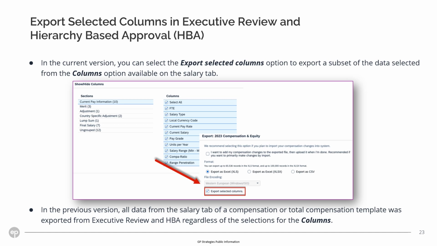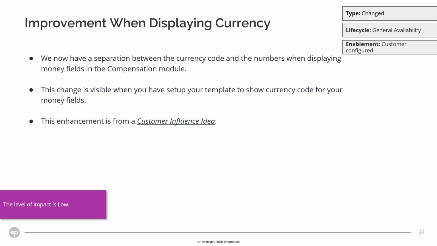In the previous version, all data from the Salary tab of a compensation or total compensation template was exported from Executive Review and HBA regardless of the selections for the columns. Improvement when displaying currency. We now have a separation between the currency code and the number when displaying money fields in the compensation module. This change is visible when you have set up your template to show currency code for your money fields.